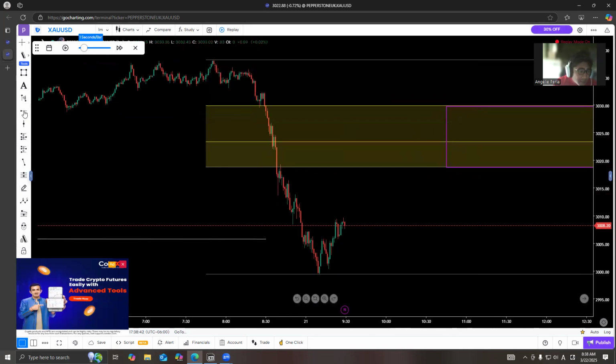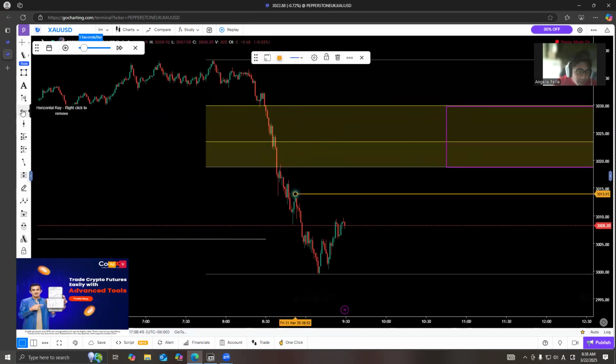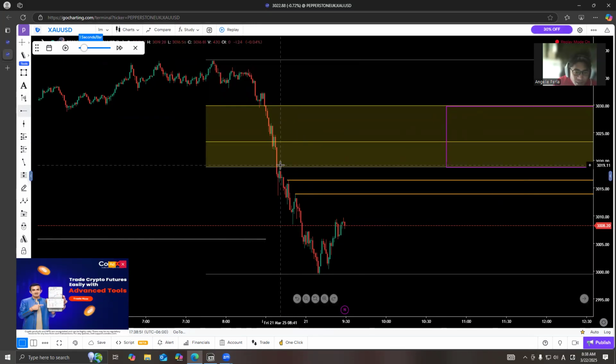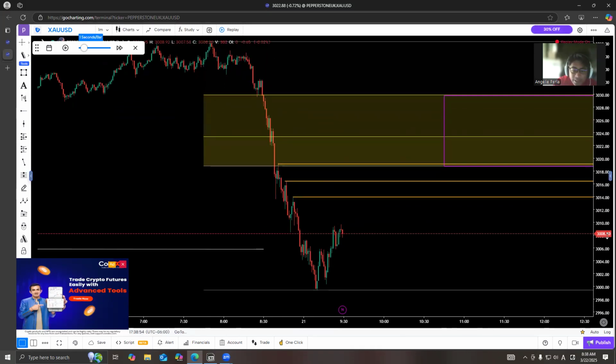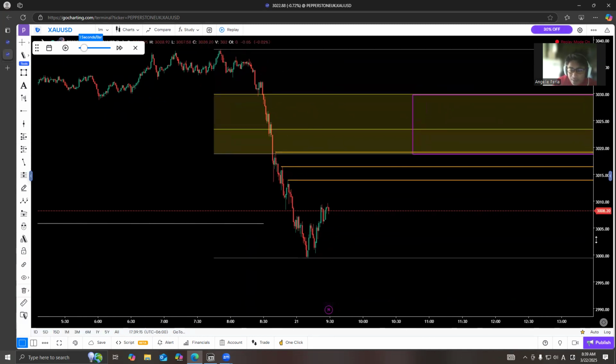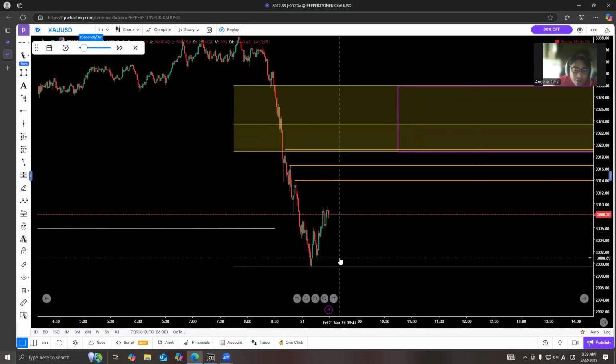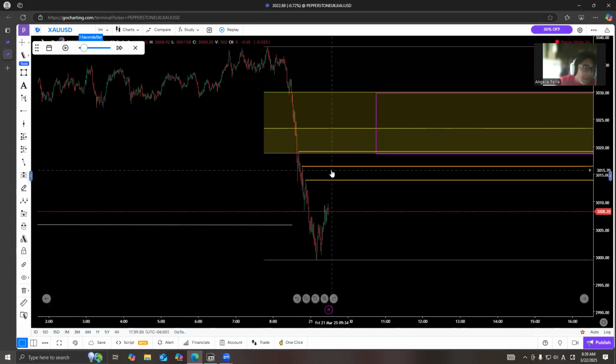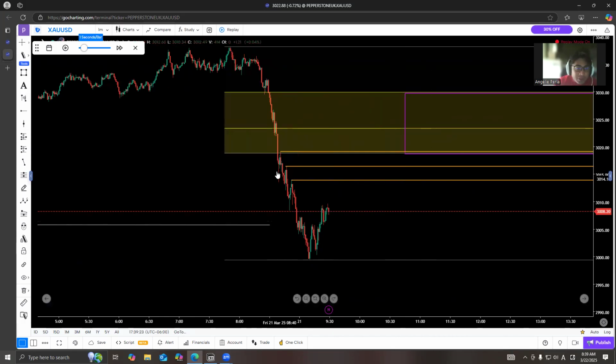All right. So as you can see, we have this liquidity right here and liquidity in this area. So they are perfectly aligned on the imbalance of the 15-minute time frame. All right. So we have liquidity 1, 2, and 3. Plus we have an imbalance in this gap right here. All right. So I am confident that the market will always rebalance in this structure. So that's why we are looking for a buying opportunity.